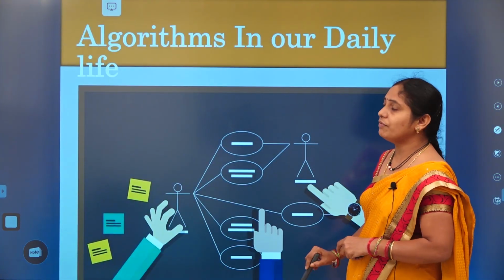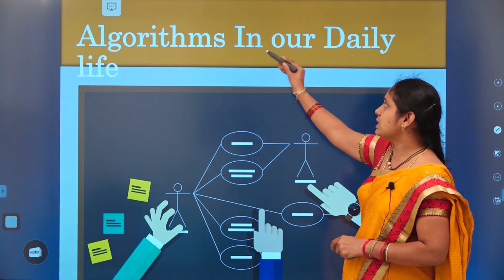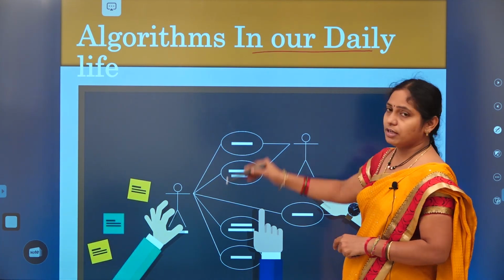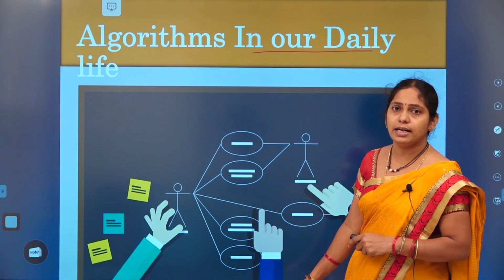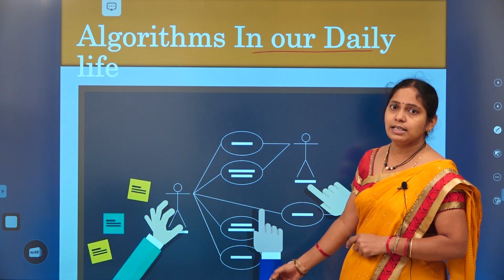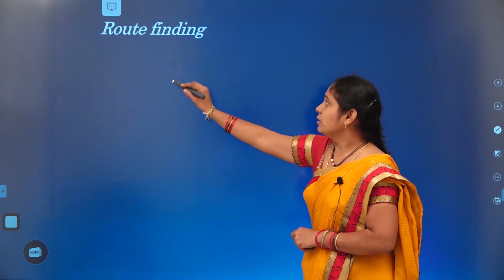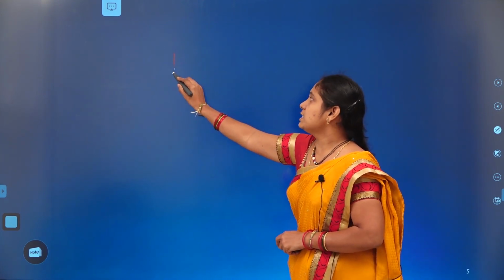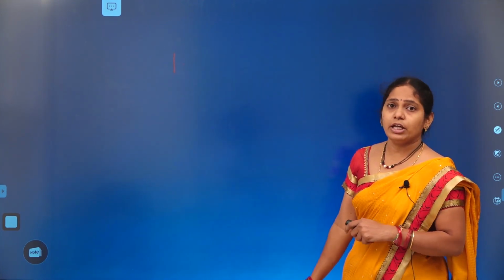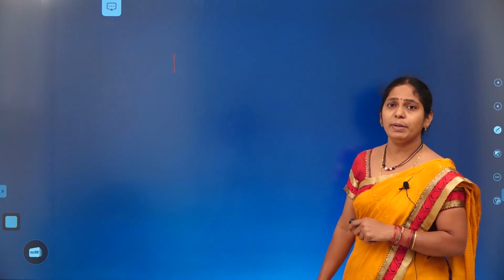Now coming to them one by one. First we discuss the algorithms in our daily life. How are these algorithms useful in our daily life? Let us discuss with some examples. Now see, here take a simple example, making a call to your friend. How do we make a call to your friend?